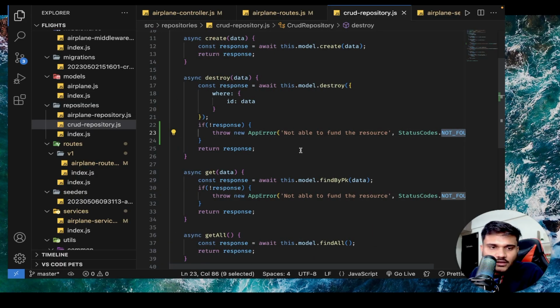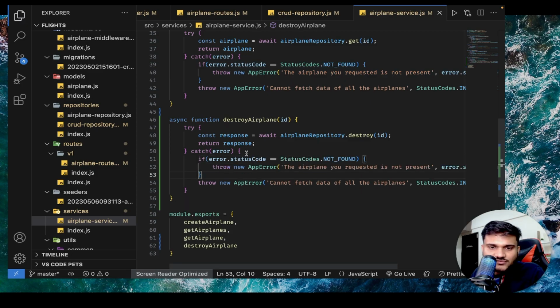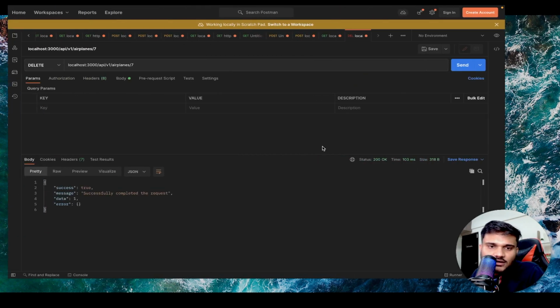Okay. And then I'll go to service. Same type of error handling, just like the above function. If status code is status code dot not found, the airplane you requested to delete is not present, and that's it. Now let's try to delete something which is now not present. See, the airplane you requested to delete is not present, right? So now even delete we are able to validate.